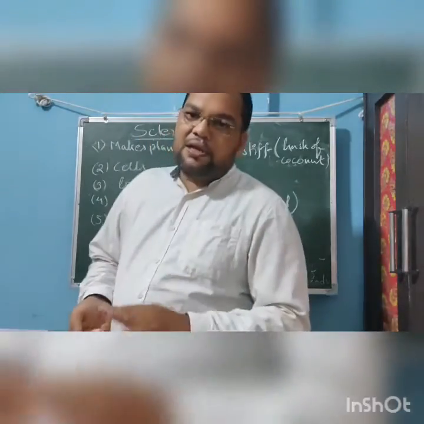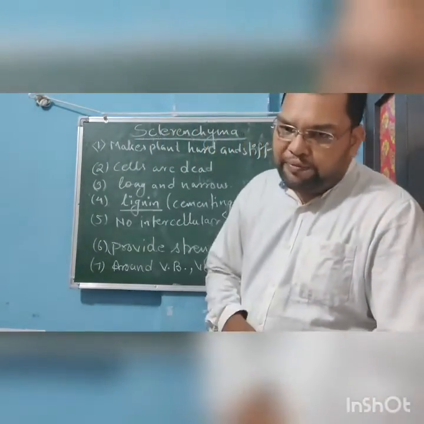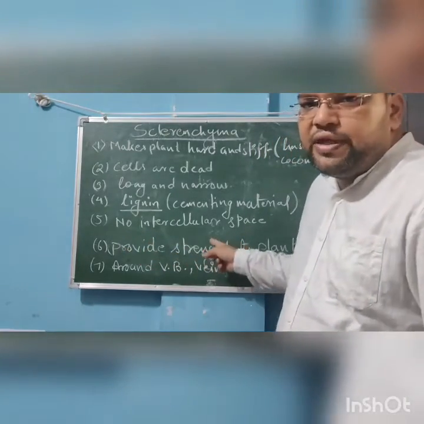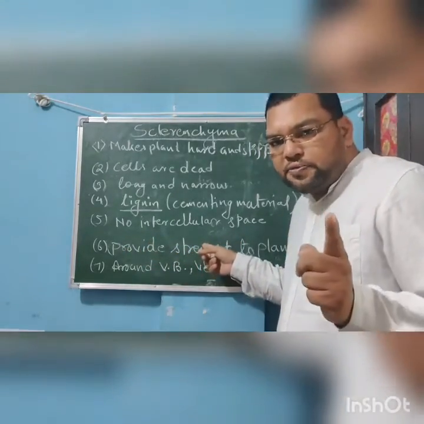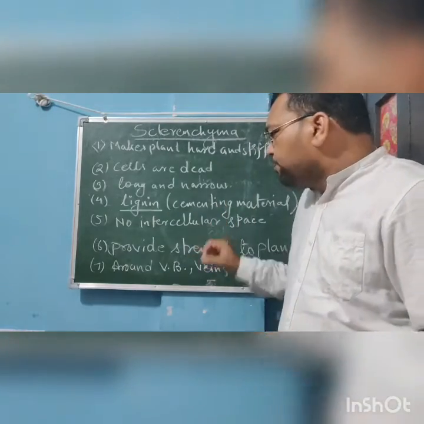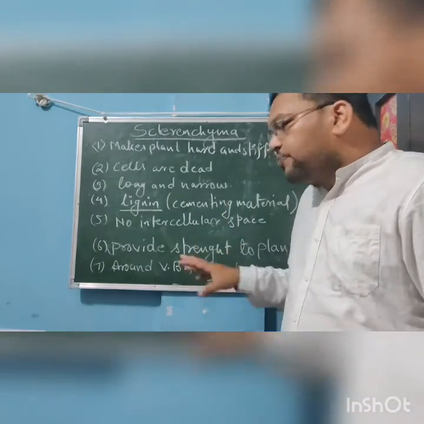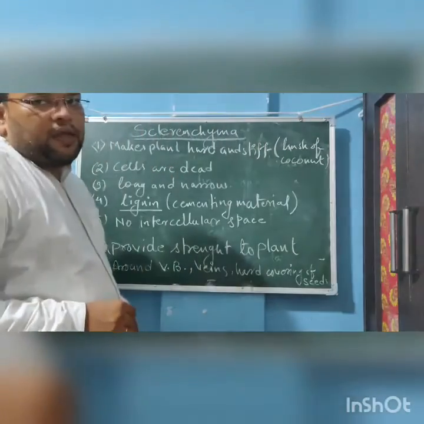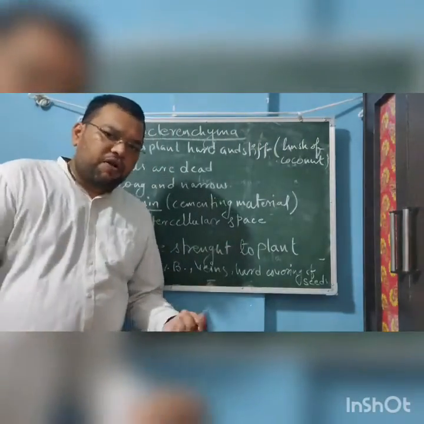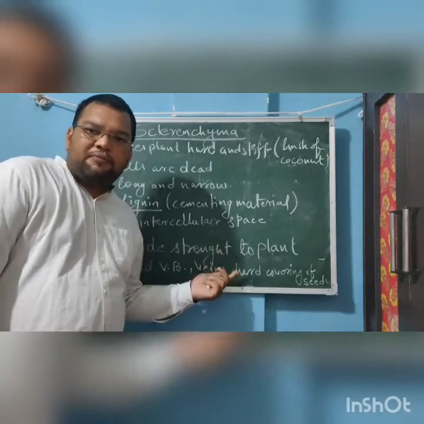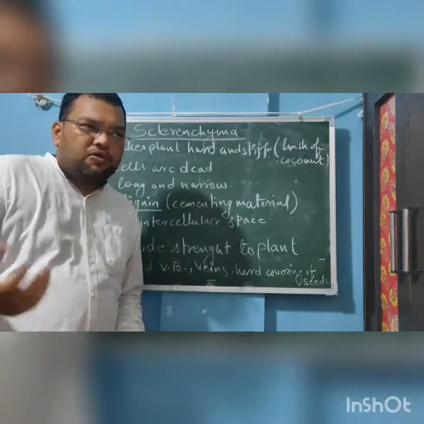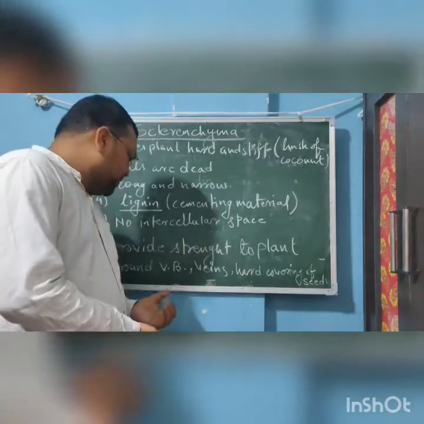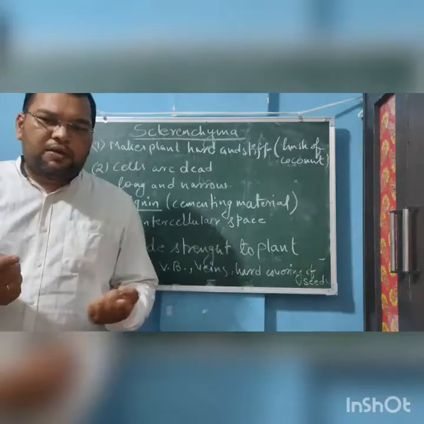Because of that, there is no intercellular space between them. They are lignified cells. They provide strength to the plant. Now, where do you find this type of tissue? You find it in all sections of the plant, but especially around the vascular bundles.